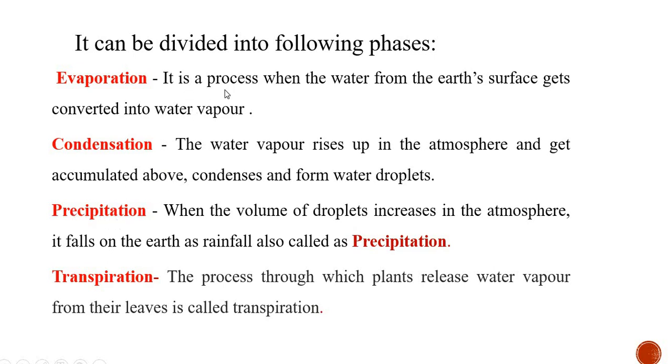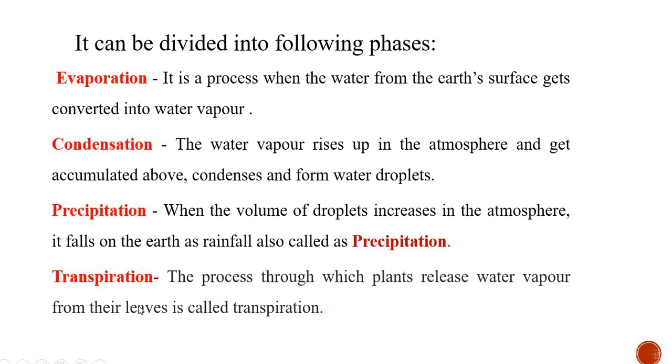So evaporation means it is a process when the water from the earth's surface gets converted into which state? Vapor state. While condensation means water vapor rises up in the atmosphere and gets accumulated above, condenses and forms what? Water droplets. And what is precipitation? When the volume of droplets increases in the atmosphere, it falls on the earth as rainfall, also called precipitation. And now what is transpiration? The process through which plants release water vapor from their leaves is called transpiration.